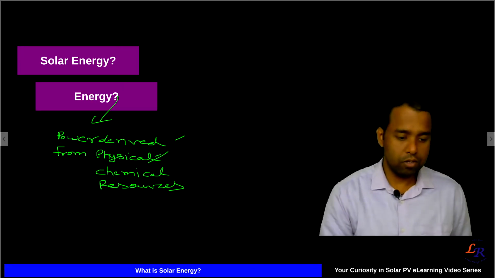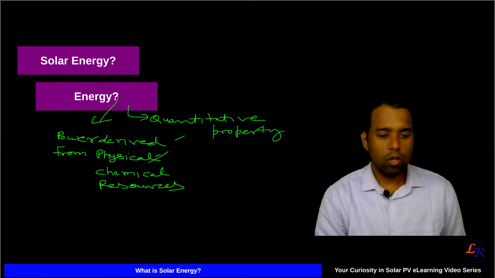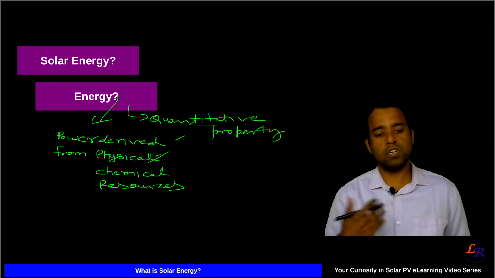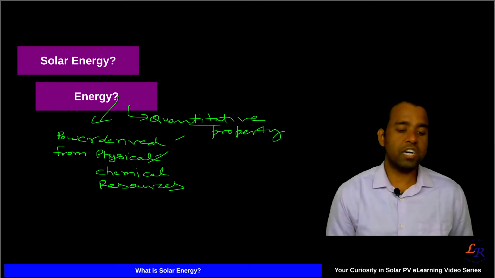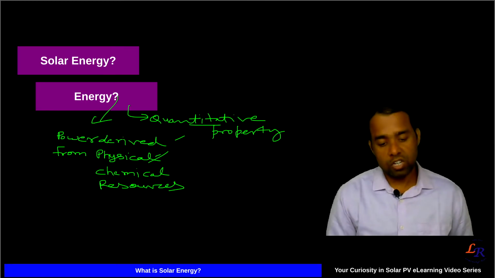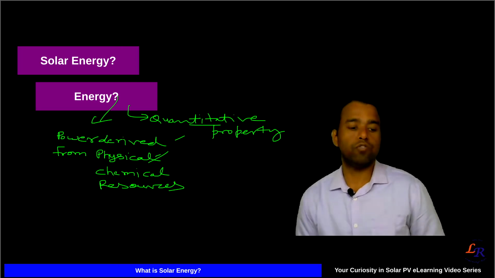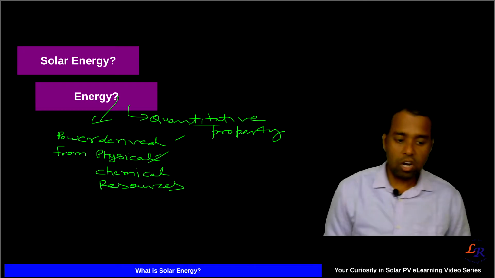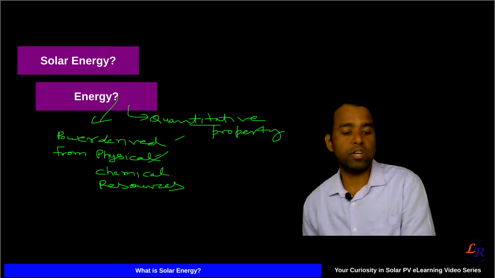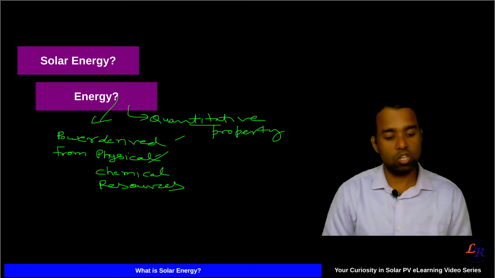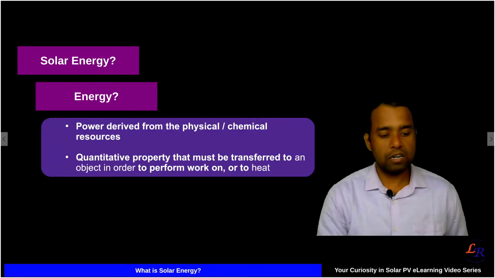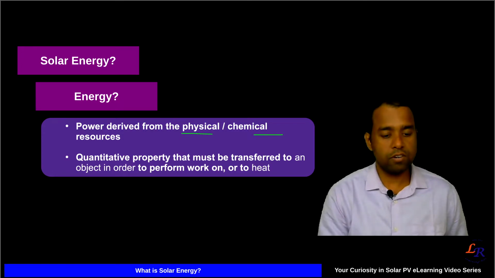It's a quantitative property which must be delivered to an object to work on or to heat an object. So you can see that it's a power or a quantity property which is taken from physical or chemical resources and delivered to objects to heat them or to work on this kind of object. As I mentioned, it's energy coming from physical or chemical resources. It's a quantity or property which must be transferred to perform work on or heat an object.